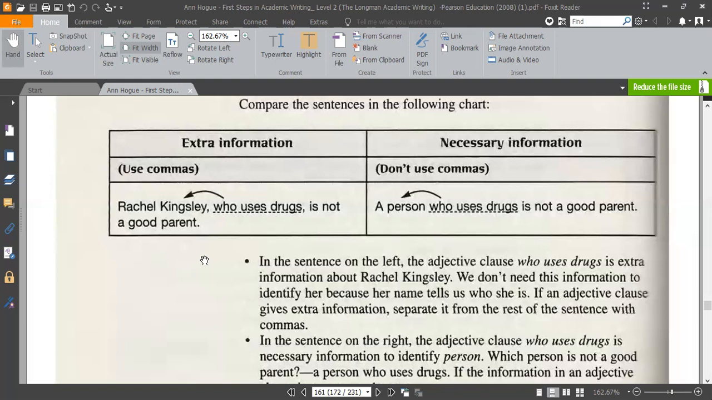For example, the second one: a person who uses drugs is not a good parent. There are a lot of people, but which people are not a good parent? Those people who use drugs. So here, if you remove who use drugs, the sentence is not that clear. So that's why we do not bring a comma here. It's not extra information, it's very important information in the sentence. Is that clear? Yes, sir.